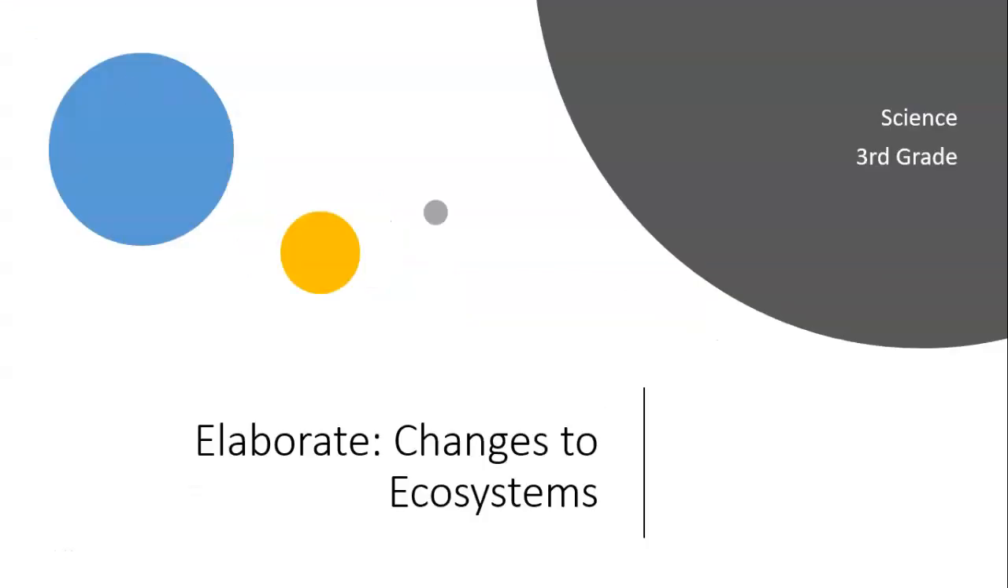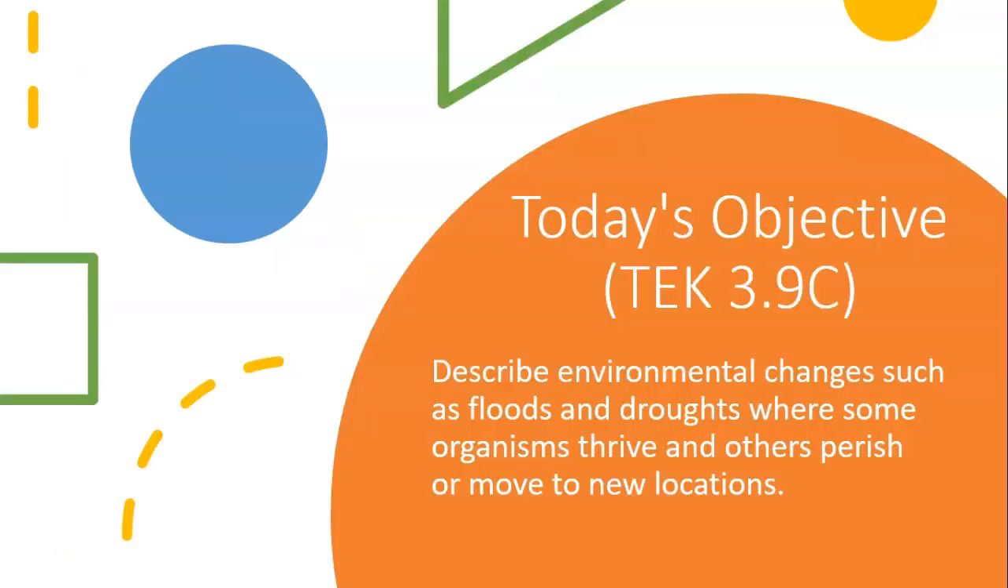This is our science lesson for the day, and we're going to do the elaborate portion of changes to ecosystems. Today's objective is TEK 3.9c: describe environmental changes such as floods and droughts where some organisms thrive and others perish or move to new locations.